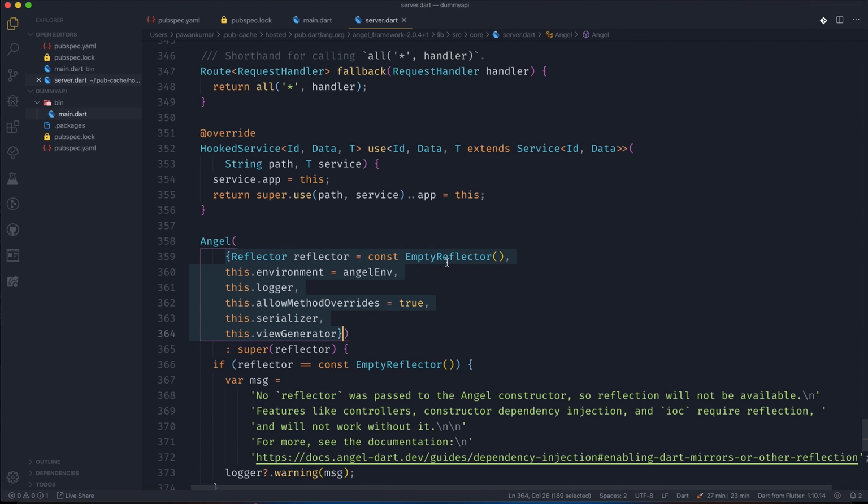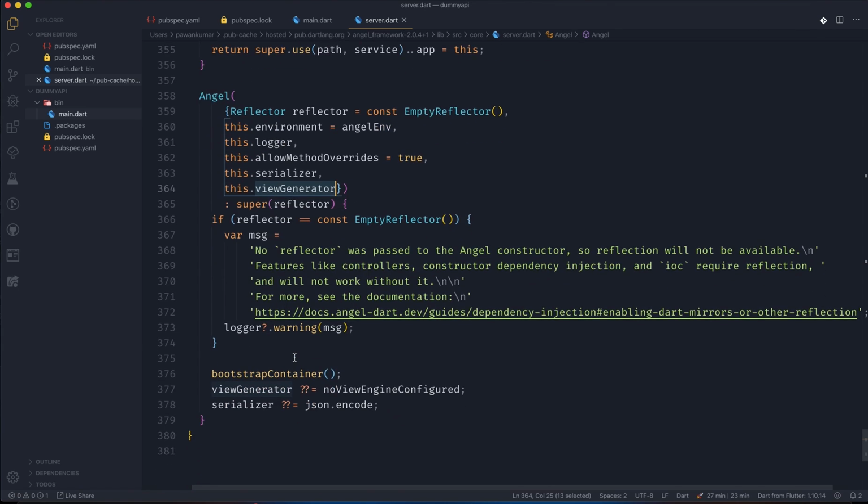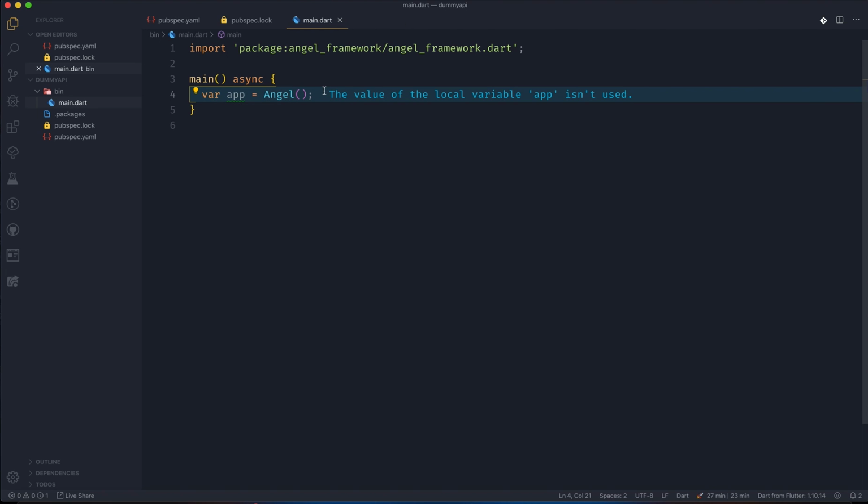By default there is an empty reflector. If you want, you can use a mirrors reflector, if that's your call. There's an environment, a logger, whether method overrides are allowed or not, a serializer, and a view generator if you want to parse any HTML view. So that's what we get.